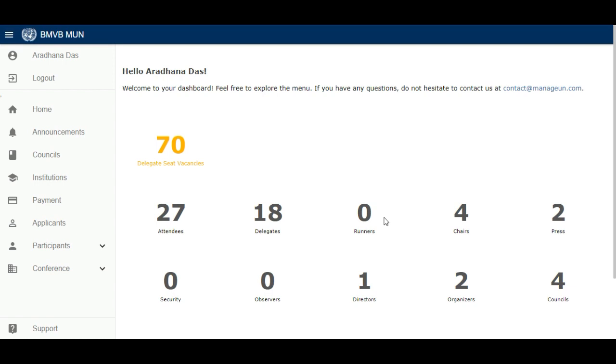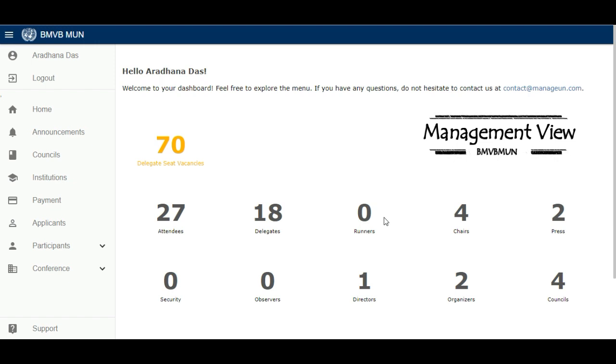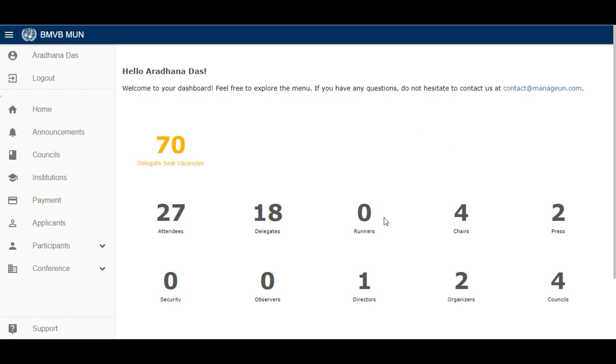We have launched a system to manage delegates and judges also. That is BMVB dot ManageUN dot app. I have shared the link on the WhatsApp group. I will show you the instructions on how to sign up, register, and what you can do with this new portal or system that we have made.